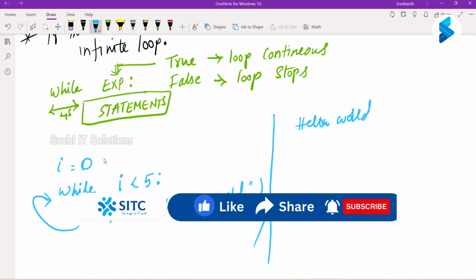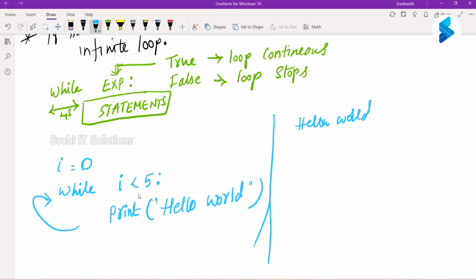I is still 0. Did we change the I value anywhere? No, sir. So what happens? It will again check: I is still less than 5. Okay, fine. It will go print hello world again. Again, the third iteration. Is I less than 5? What is the I value? 0. So what happens here? Your base condition is never met because you're not changing the I value, which leads to what?